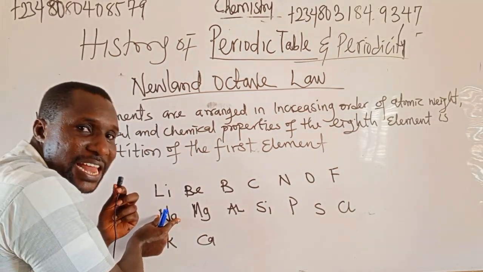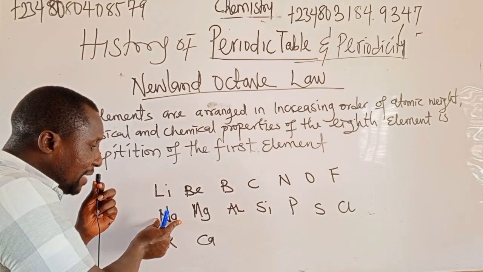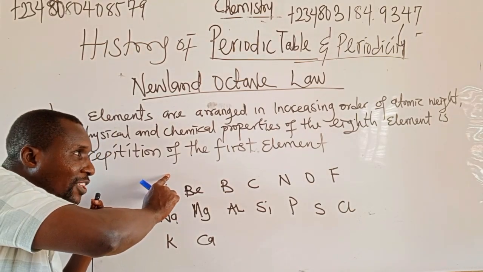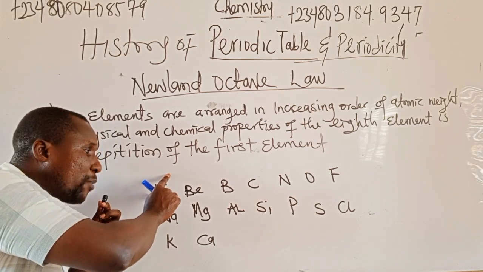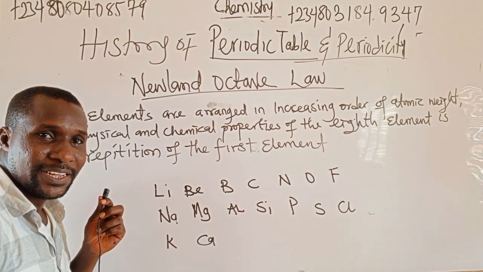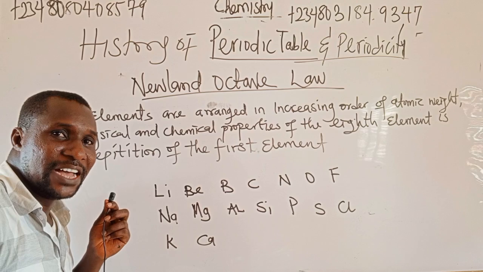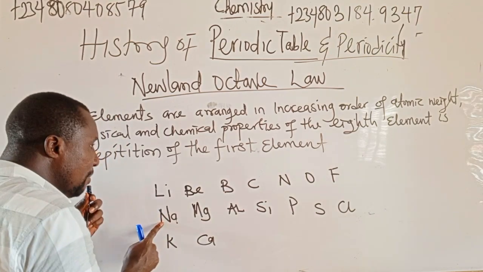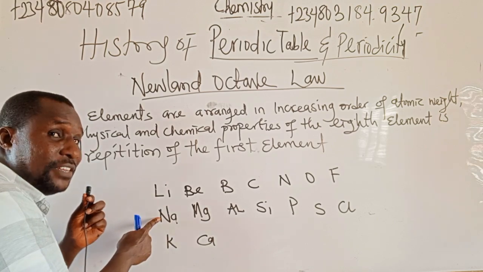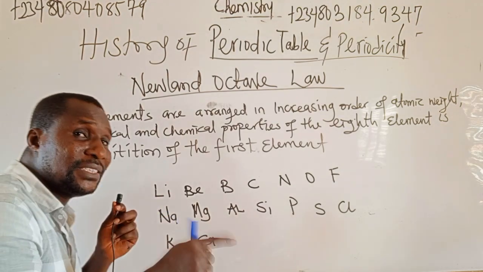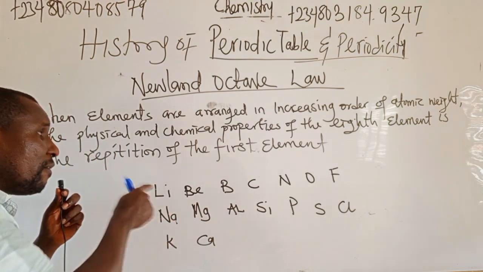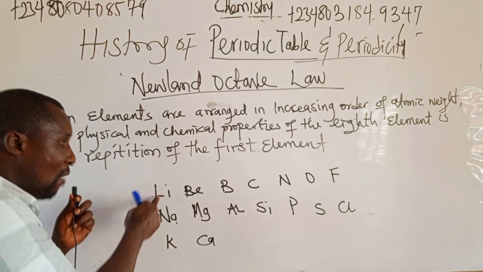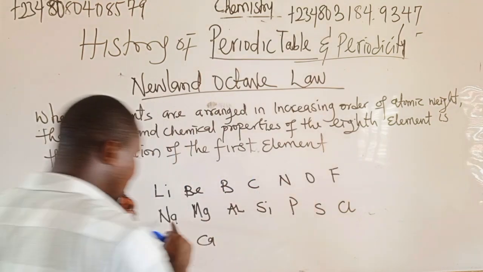The eighth element, sodium, has physical and chemical properties that repeat those of lithium. That is what Newland's octave rule is saying: the properties of the eighth element are the repetition of the property of the first element. The first element here is lithium. 1, 2, 3, 4, 5, 6, 7, 8.